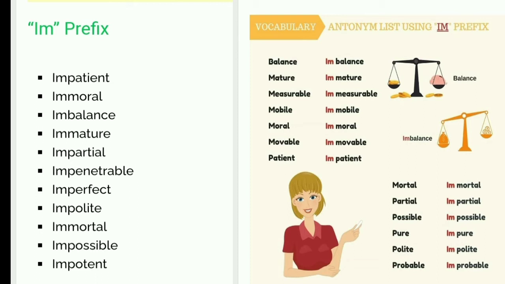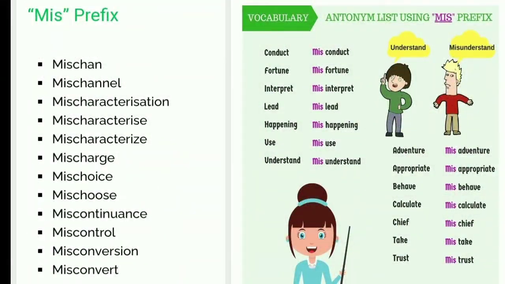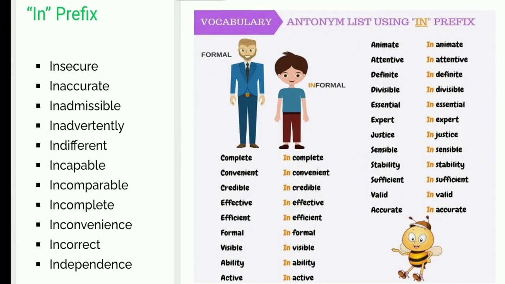So the antonym of balance is imbalance, of mature is immature, of measurable is immeasurable, of mobile is immobile, of moral is immoral. The third prefix for creating antonyms is mis. The antonym of conduct is misconduct, of fortune is misfortune, of interpret is misinterpret, of lead is mislead, of happening is mishappening. The fourth is the prefix in.